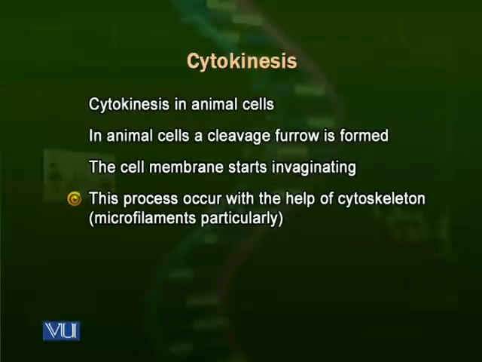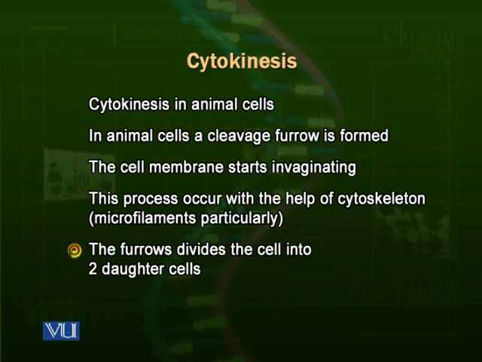This process of cytokinesis in animal cells is supported by the cytoskeletal elements. The actin filaments, microtubules and other cytoskeletal elements help in this cleavage furrow formation. They actually contract and stretch the cell membrane, the plasma membrane, towards the inside, and ultimately this invagination from all the sides joins each other and divides the cell into two daughter cells.